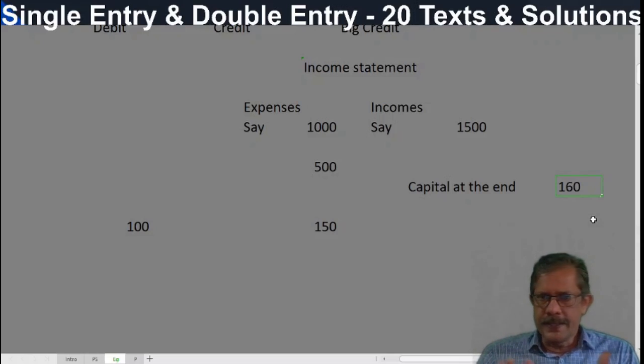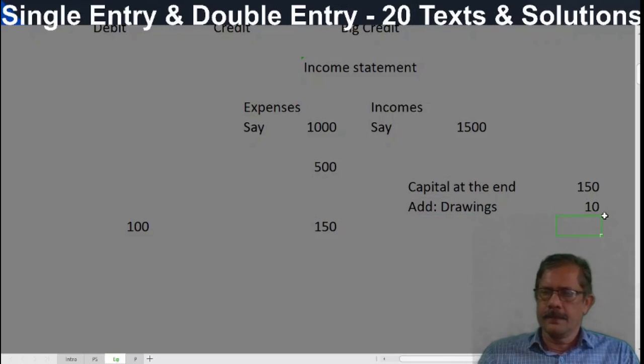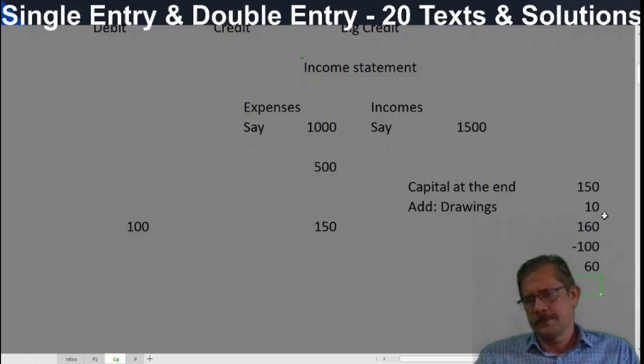So we have to adjust the capital at the end by adding the drawings made by the owner. Add drawings: 160 less 100, capital in the beginning. 60 rupees is the profit.